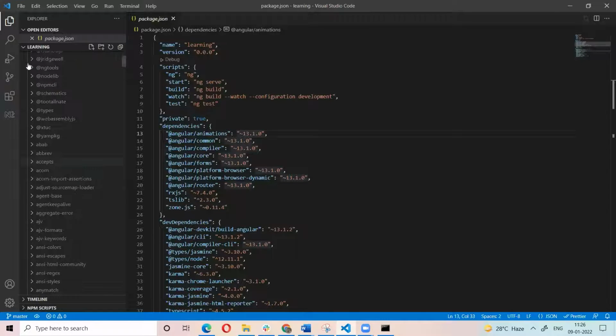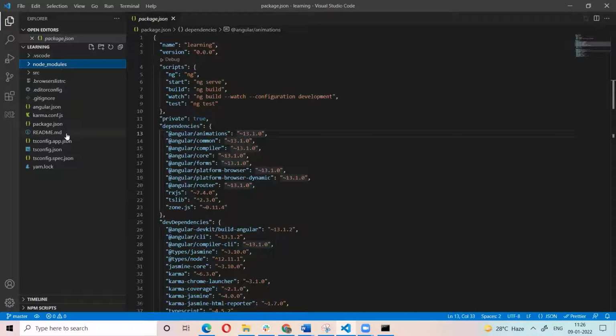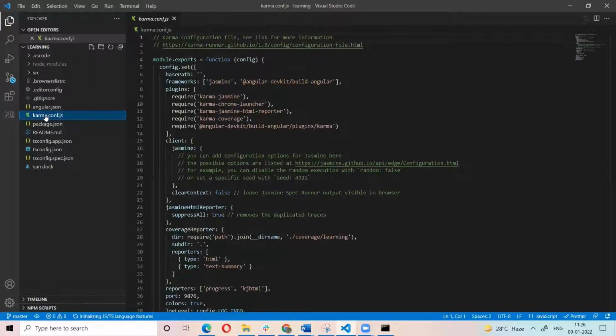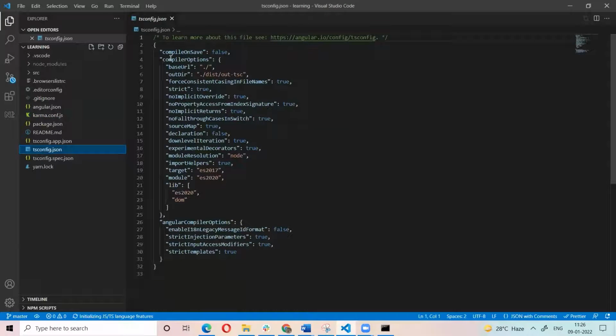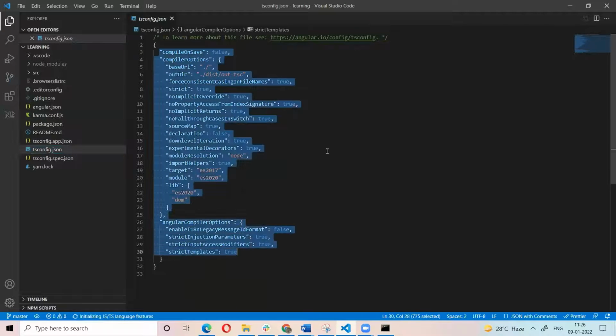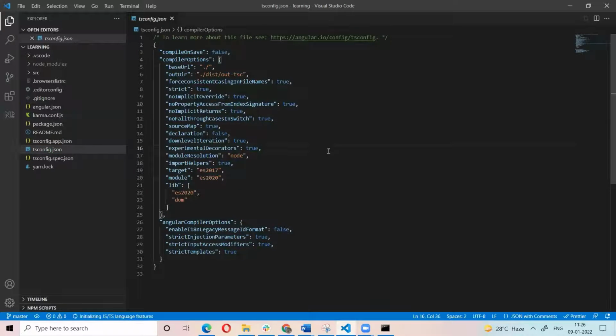After setup, the node modules folder is loaded. In package.json, Karma is for the test cases. TS config is for TypeScript. When we run the compiler, after converting TypeScript to JavaScript, a new folder is created like this, and the JavaScript files are loaded in this folder.